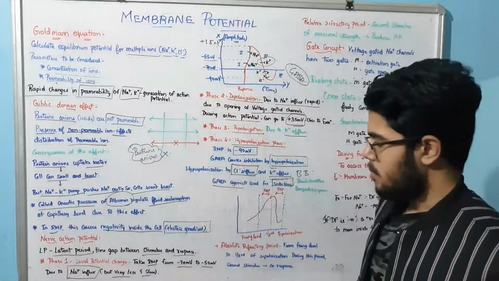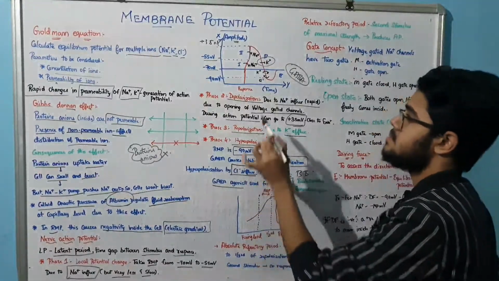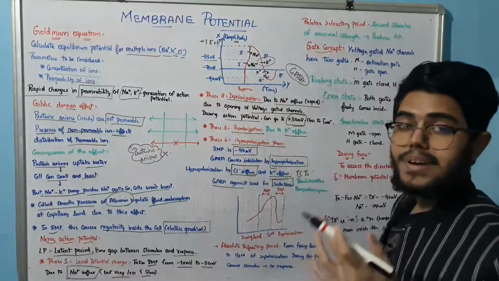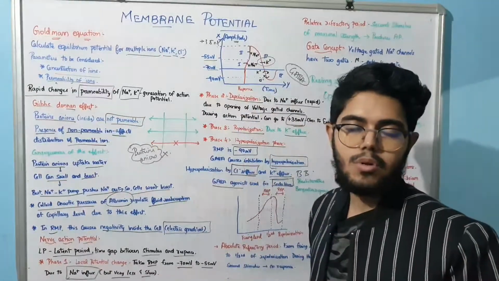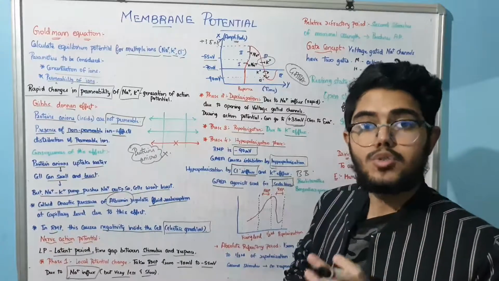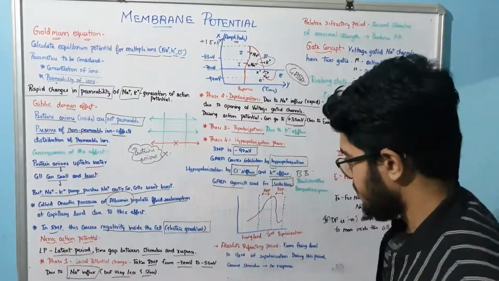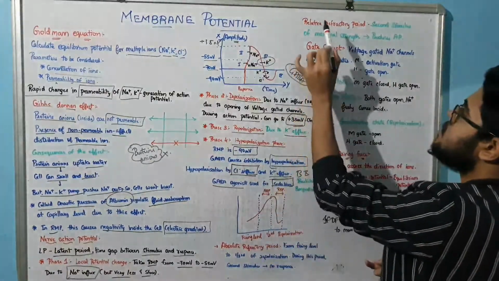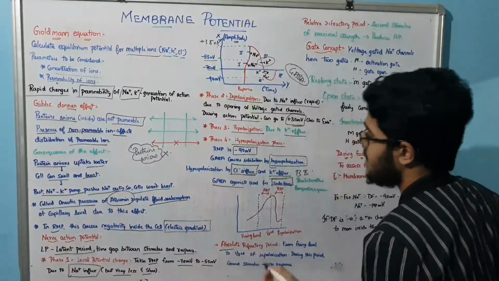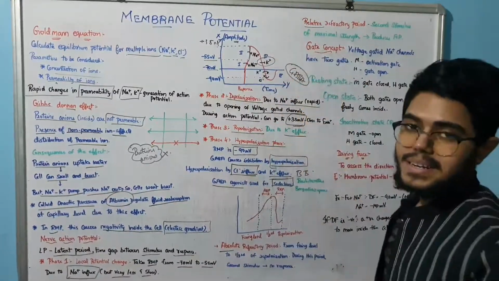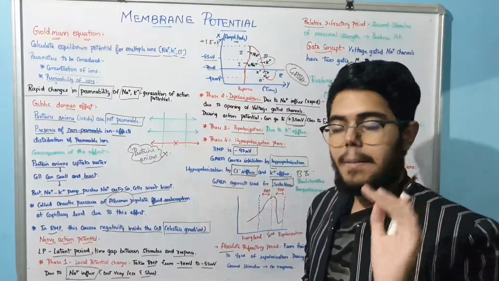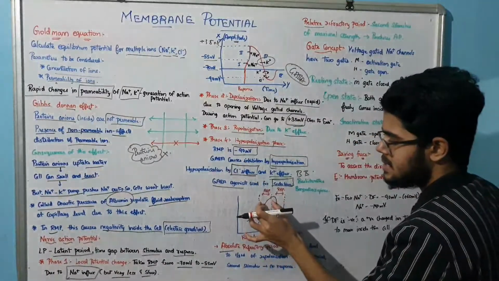Next, a very important topic about this graph, which is similar to this, but the refractory period I am going to discuss. This refractory period is divided into 2: the absolute refractory period as well as the relative refractory period. Now this absolute refractory period is in this gap.